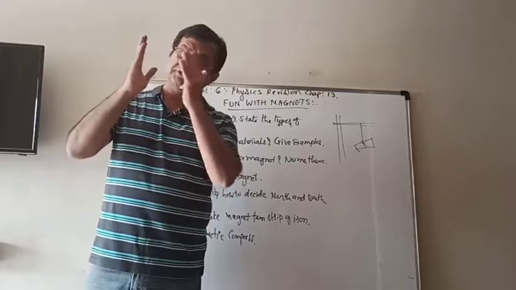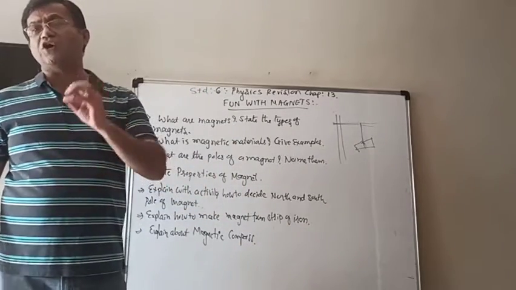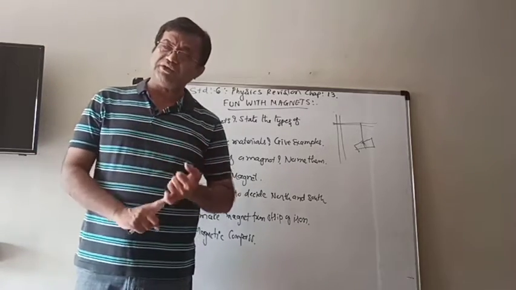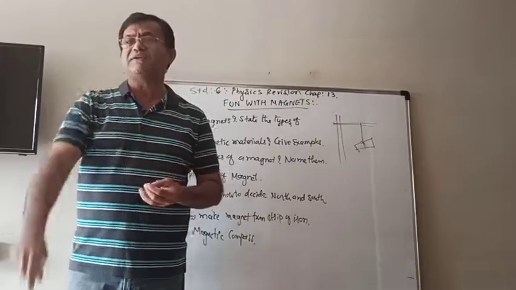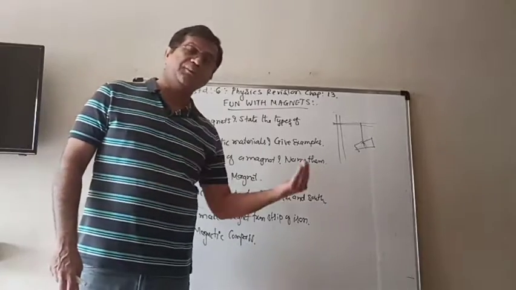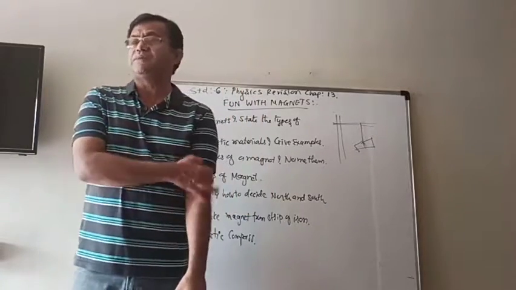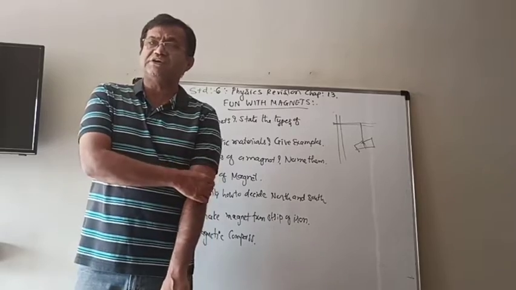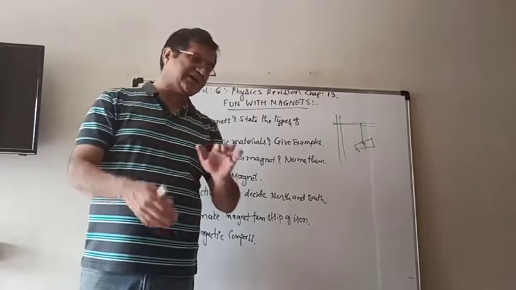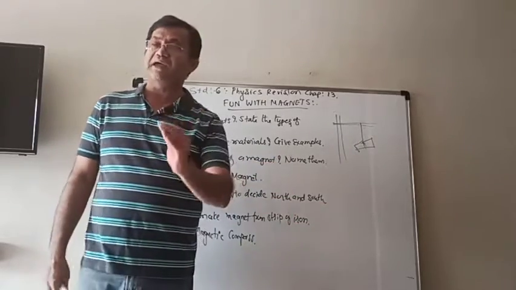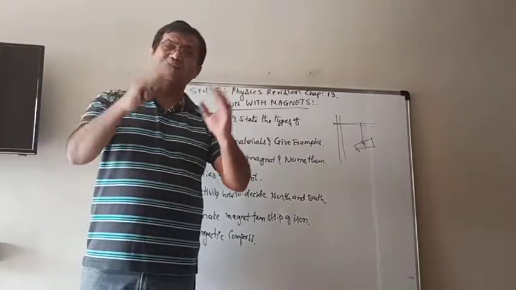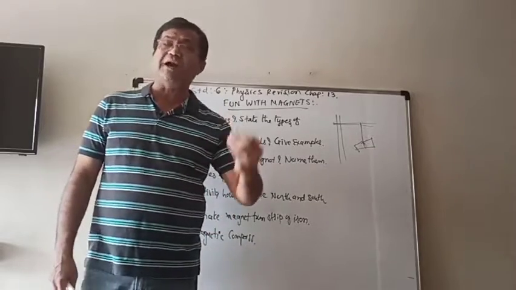The end which is coming at rest in the north direction, you know the directions. So the end of that magnet which comes at rest in the north direction is its North Pole, and the opposite one which will come at rest in the south direction is its South Pole. So now you can mark N on the north side and S on the South Pole, and in this way we can mark the poles if they are not marked.